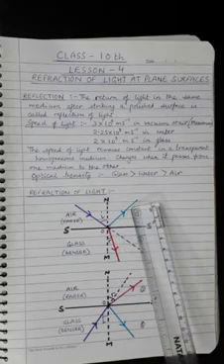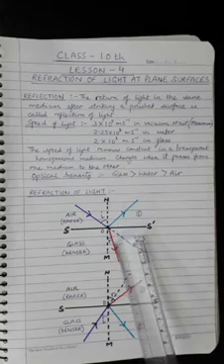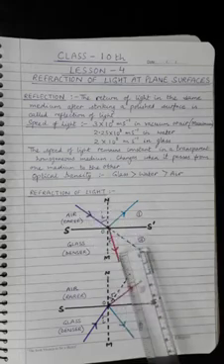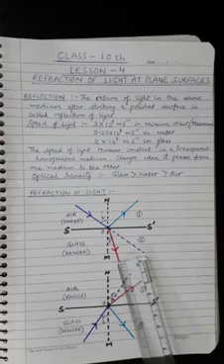The remaining part of light enters the other medium and travels in a straight path different from its initial direction, and it is called the refracted light.